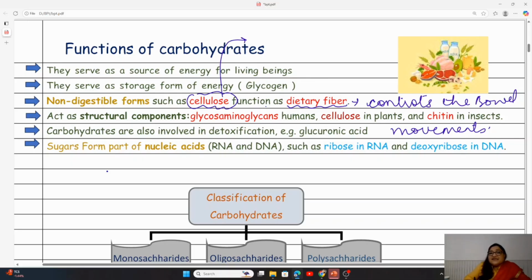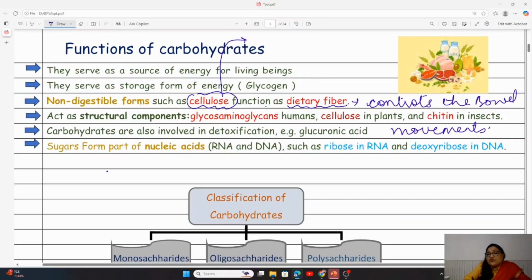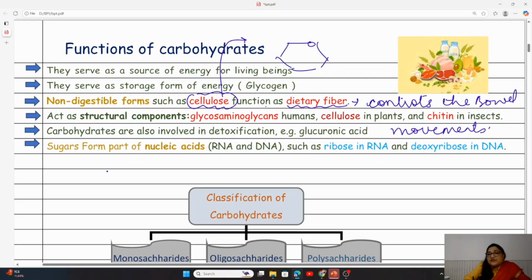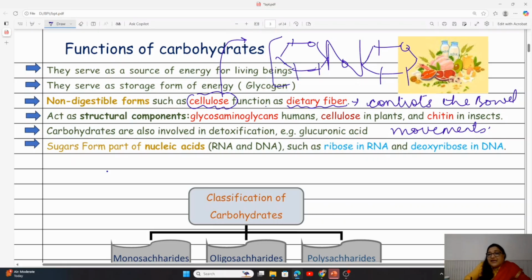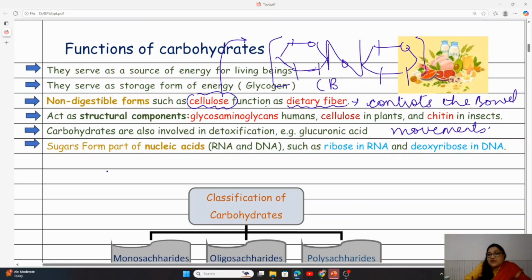Why? Because if we move on to the structure of cellulose, we have glucose subunits linked by beta 1,4 linkage. In this, the glucose subunits are linked by beta linkages. This linkage is what?